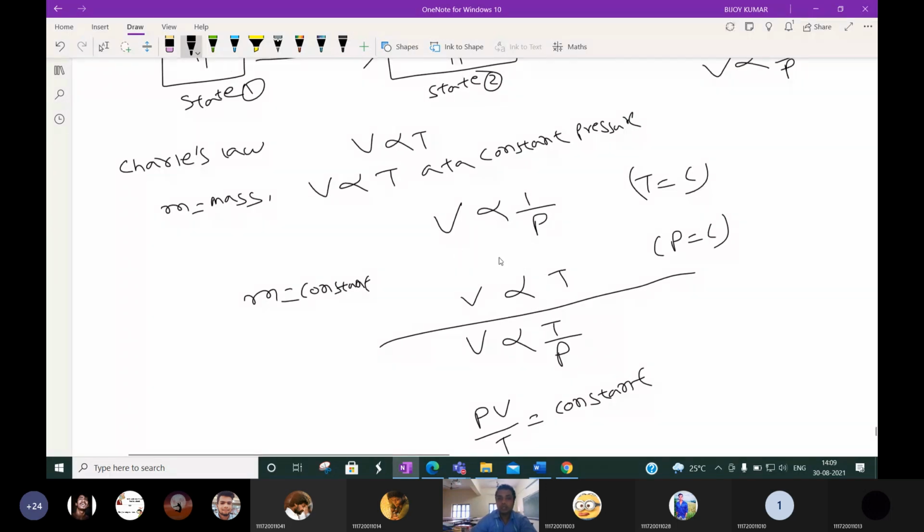Okay. Here we can write Boyle's law: P into V is equal to constant. Here we can write V by T is equal to constant. Or we can say P1V1 is equal to P2V2. Here we can say V1 by T1 is equal to V2 by T2.